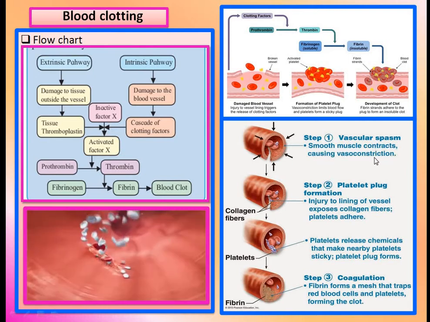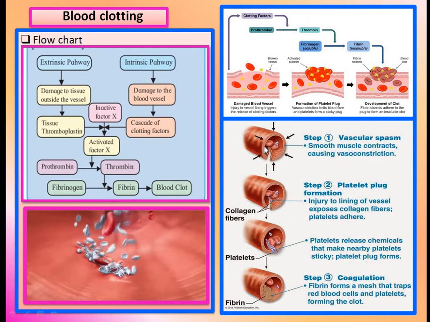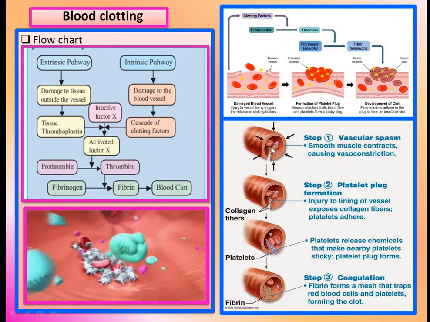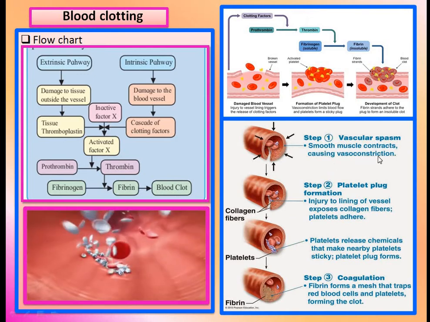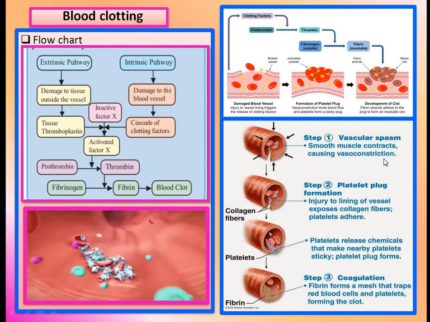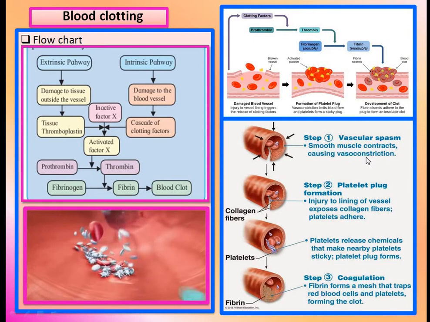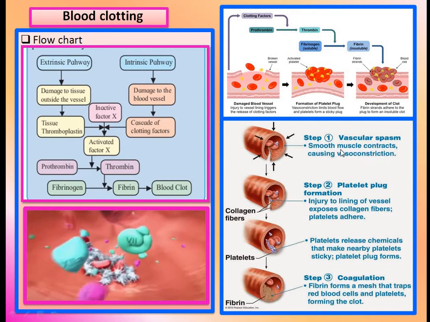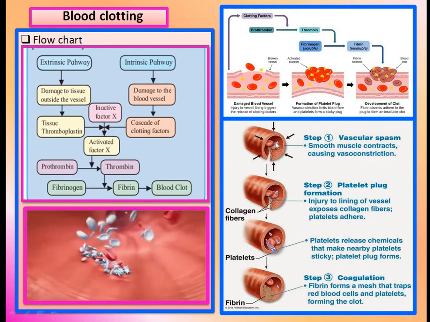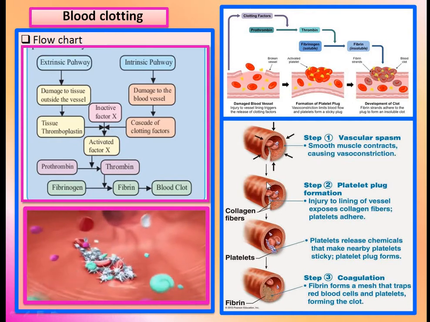That means the smooth muscles contract and cause vasoconstriction, so the blood vessels are constricted.